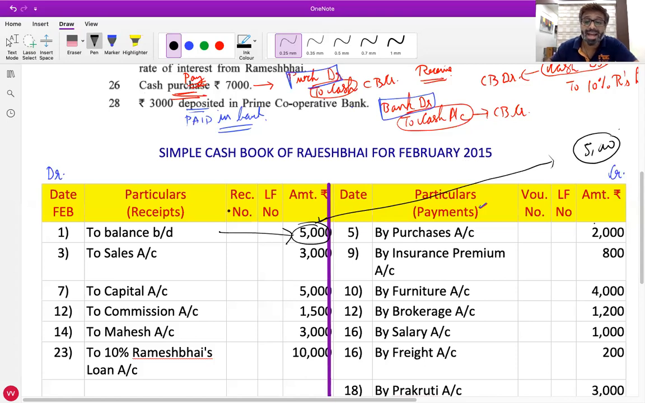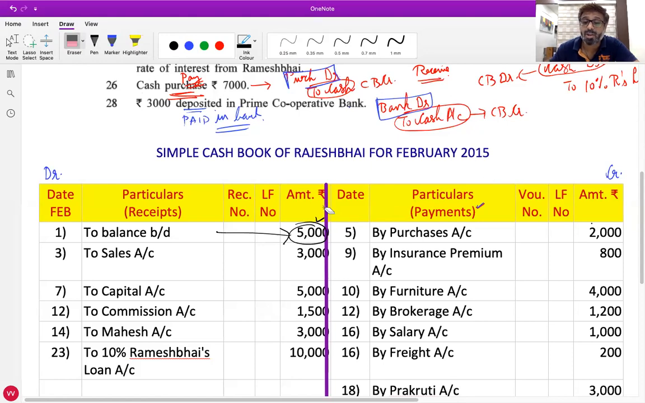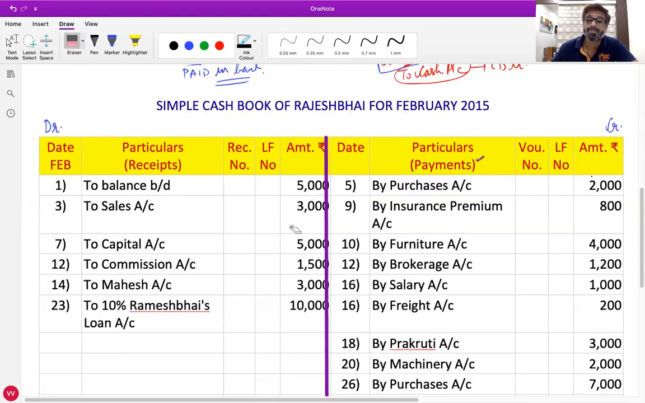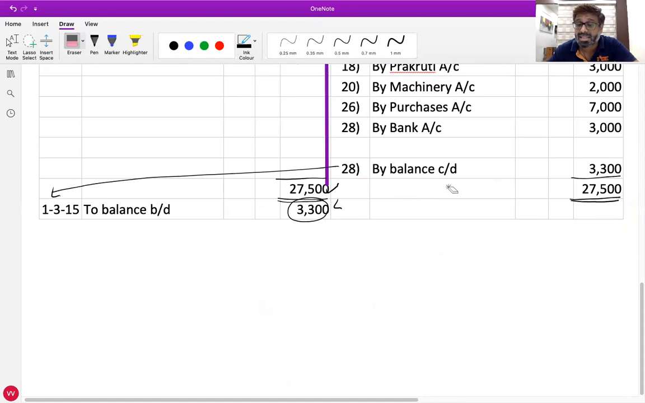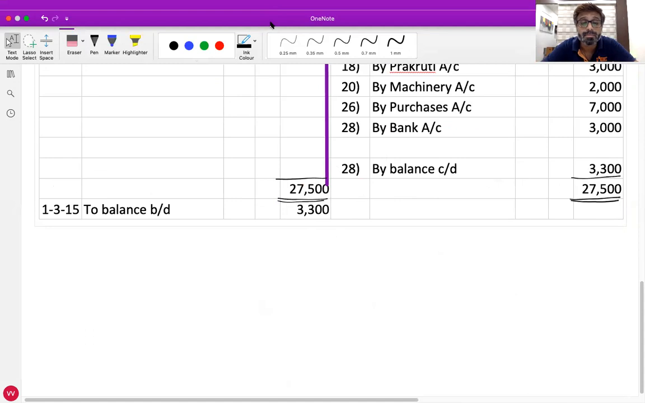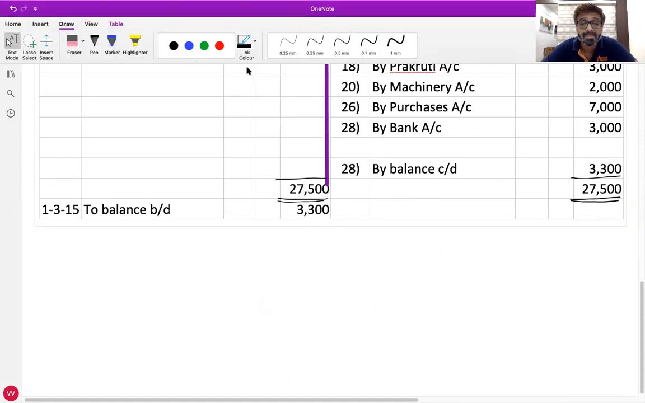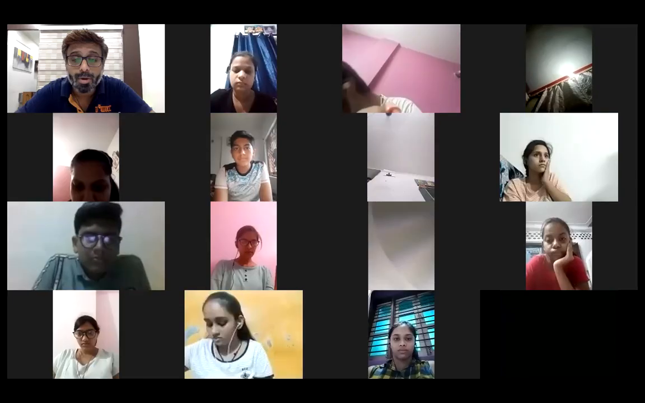Yes, sir. So that's the reason I made you write in the note that opening balance of cash will always come on the debit side, which will become clear from this last balancing part. Okay, is that clear now? Yes, sir. Anyone having any other doubts in this question, raise your hand. All are clear with this? Yes, sir.